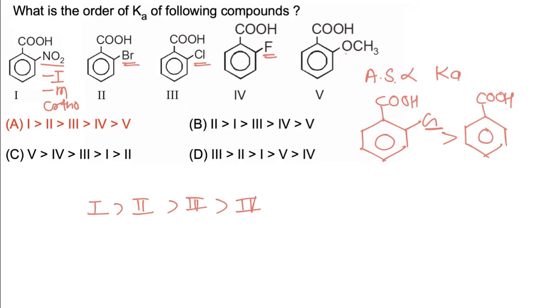Now in the fifth case the OCH3 group is present, which imparts a +M effect. Due to the presence of the +M effect, acidic strength is comparatively decreased, and hence fifth is least acidic. So the correct answer is A.